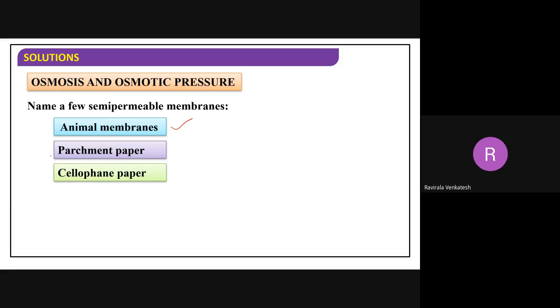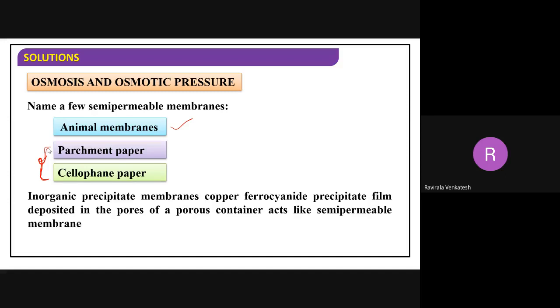And these are some synthetic semi-permeable membranes: parchment paper, cellophane papers, isn't it? Now generally what happens in the laboratory, how are they prepared here? So we take what? Copper ferrocyanide, which will generally be precipitated as a film on porous containers, wherever the porous nature container is there. Very high porous nature is there, that can be filled with this type of copper ferrocyanide.